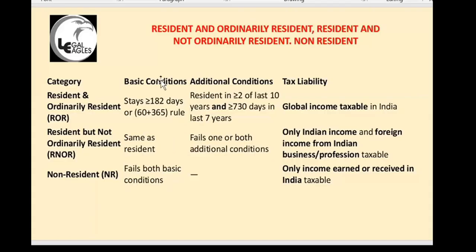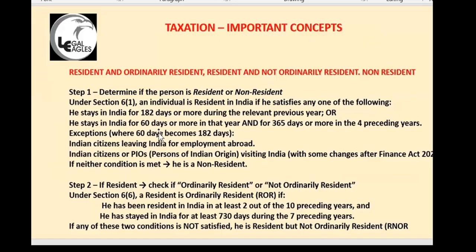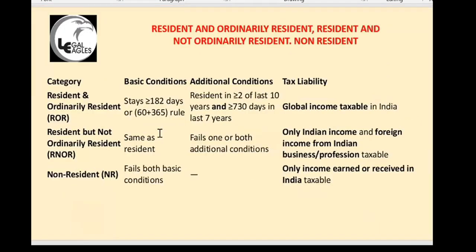Okay. So what are the conditions? There are certain conditions. This question also you can expect. This is very important. Resident and ordinary resident, ROR, RNOR, NR. These three things for tax purposes.